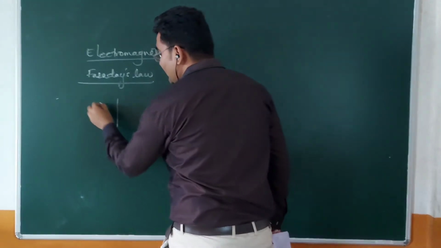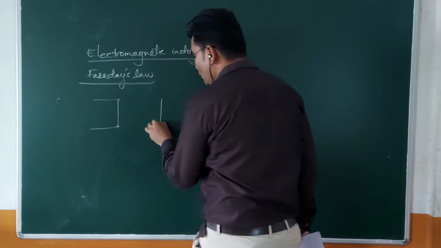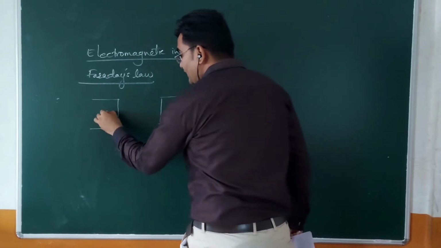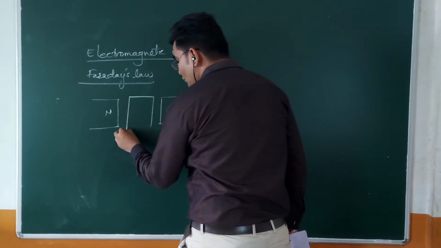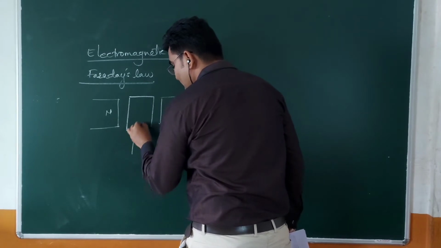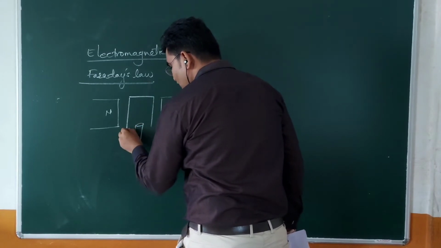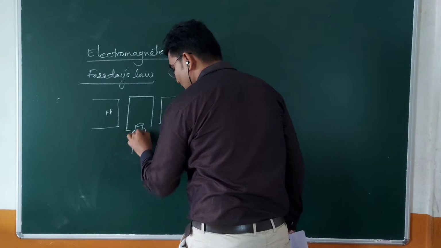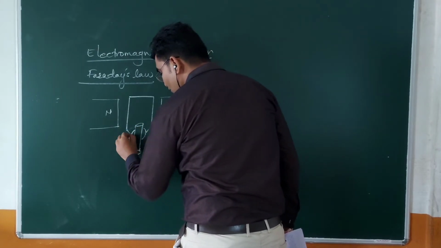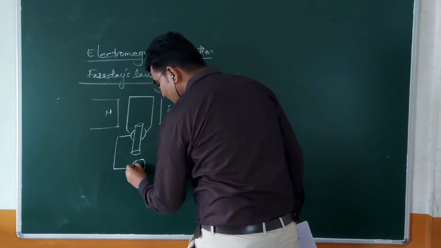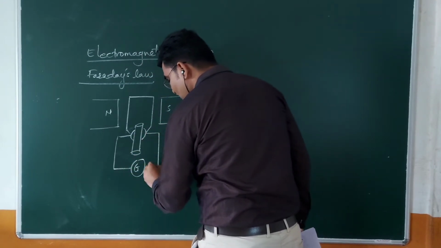If you remember the diagram, between the two poles of a strong U-shaped magnet, we have kept an armature coil with an axial split ring connected to it, and finally it is connected to a sensitive galvanometer. This is the basic structure.